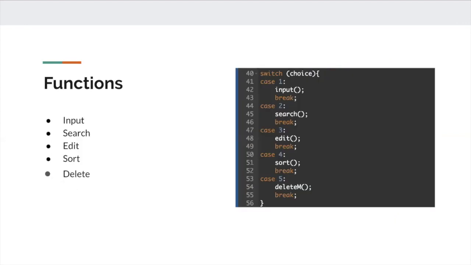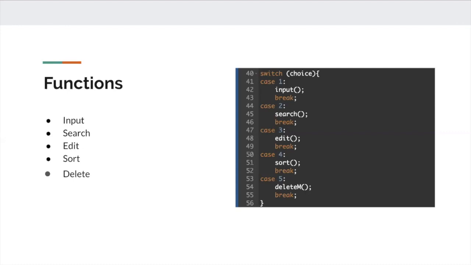And the five main functions we tried to focus on: one was input, so that whenever you want a movie, a user could just input the movie, the year, and the director. The second thing was a search function. We wanted to make sure that each person could search for whatever movie they wanted by the year of release. The third thing was the edit function, because just in case you input the movie wrong, the director wrong, or the year wrong, you could just search it up, change whatever you needed to change, and keep going.